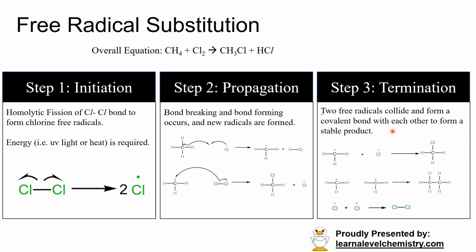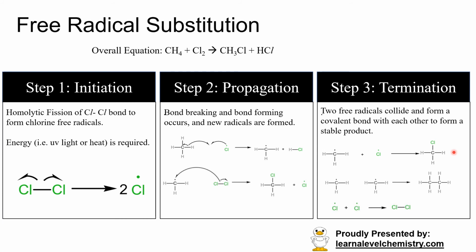free radicals collide with each other, and you see there's one lone electron here and one lone electron here, and they can form a covalent bond with each other. So notice the product of this is a molecule, and there are no other free radicals being generated. So the termination step actually gets rid of or converts the free radicals into something else. As more and more molecules undergo the termination step, you have fewer and fewer free radicals available for the reaction to proceed, and the reaction stops when it runs out of free radicals.